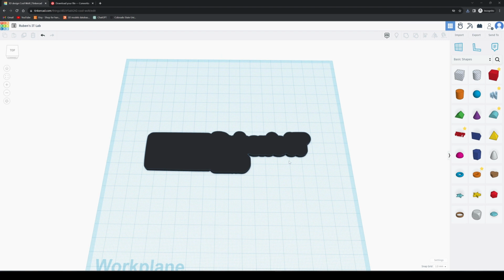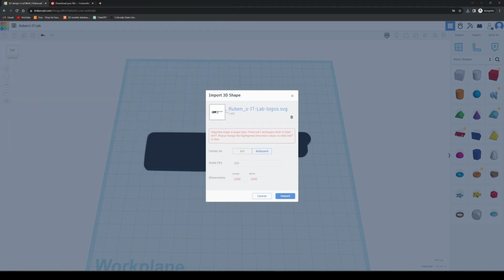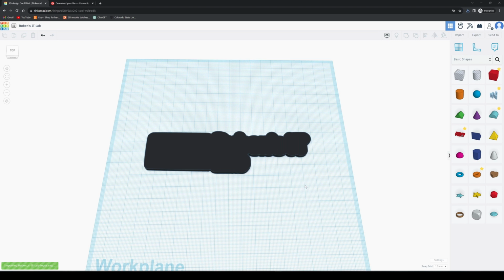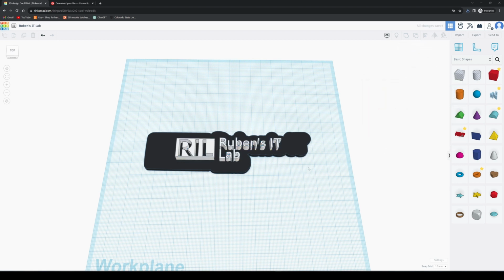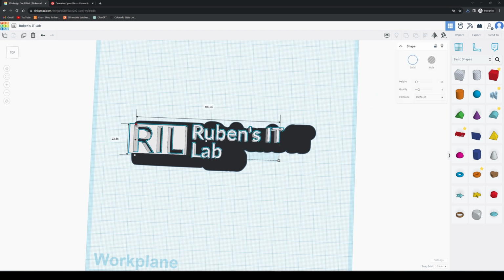Then we're going to Tinkercad. This is a silhouette I made in a previous video, and it is meant for this exact logo. As you see here, it's importing. Finally imported. And here is the logo.